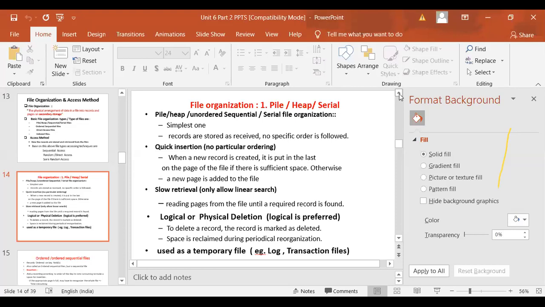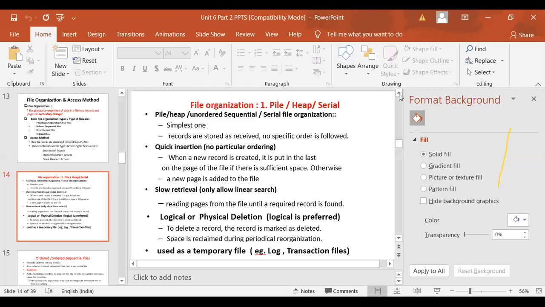So generally these files are not used for any kind of permanent data storage or any application where faster retrieval or storage is required. This kind of file is only used as a temporary file to hold your log data or transaction data. Transaction and log files mean temporary files. After the work is completed, these files are reflected back to a permanent file in a prescribed format or prescribed way.